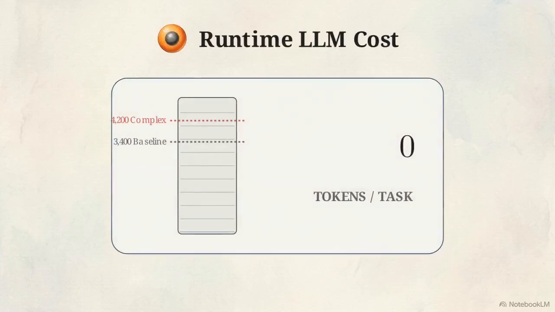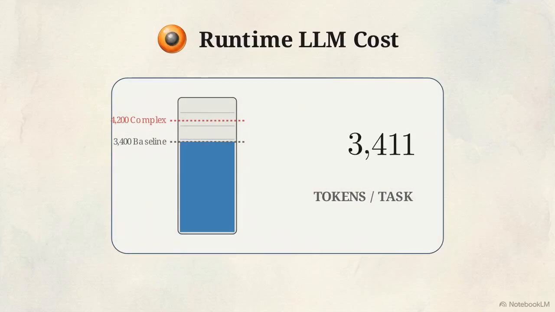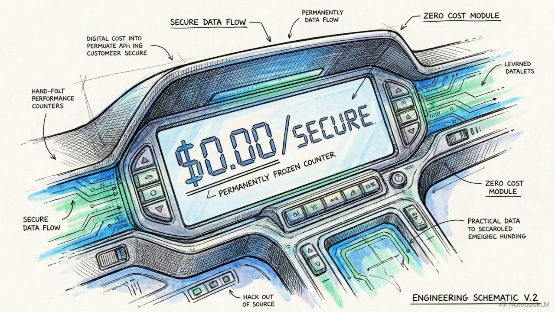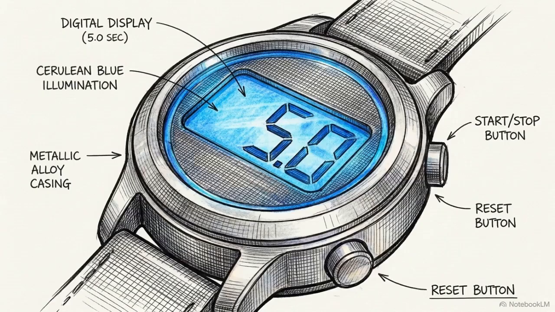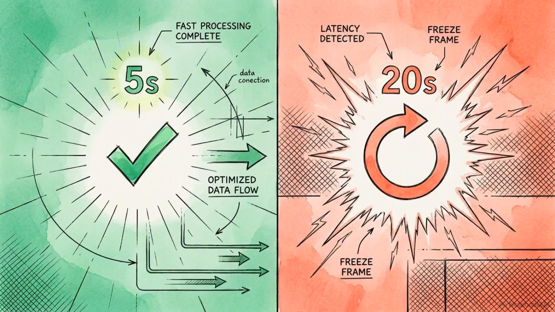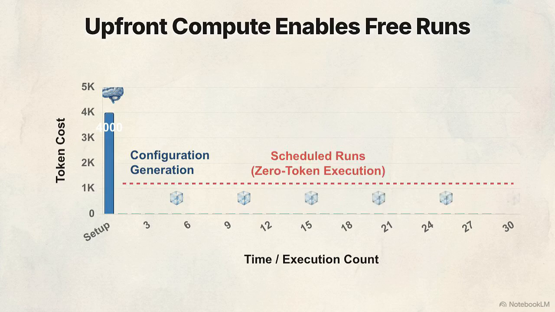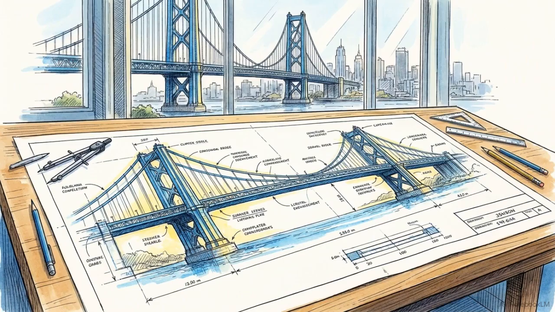Standard runtime LLM baselines consume between 3,400 and 4,200 tokens every time they attempt a collection task. This constrained framework consumes exactly 0 tokens during the execution stage. This 0-token execution dramatically lowers the average wall clock time, cutting runtime to roughly 5 seconds compared to the 15 to 20 seconds standard for ReAct models. The initial compute cost of generating the configuration is amortized over thousands of future scheduled runs. Intelligence should be a one-time architectural cost, not a recurring execution tax.